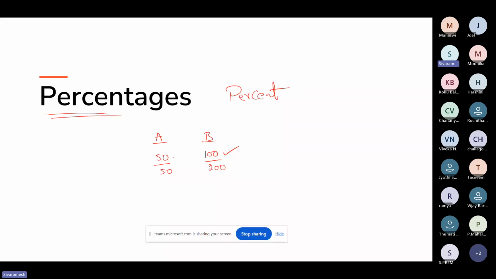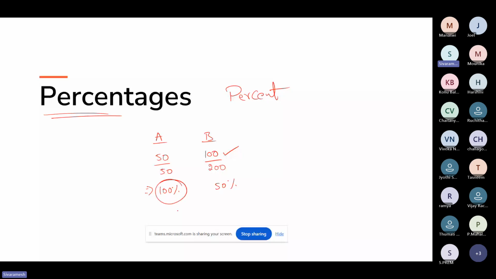But when I give this statement, A scored 50 out of 50 and B scored 100 out of 200, obviously we change our option. A scores better than B. Now I can say that A scores 100% and B scores 50%. If I want to decide who scores better, obviously I will select the person who scored 100%, right?